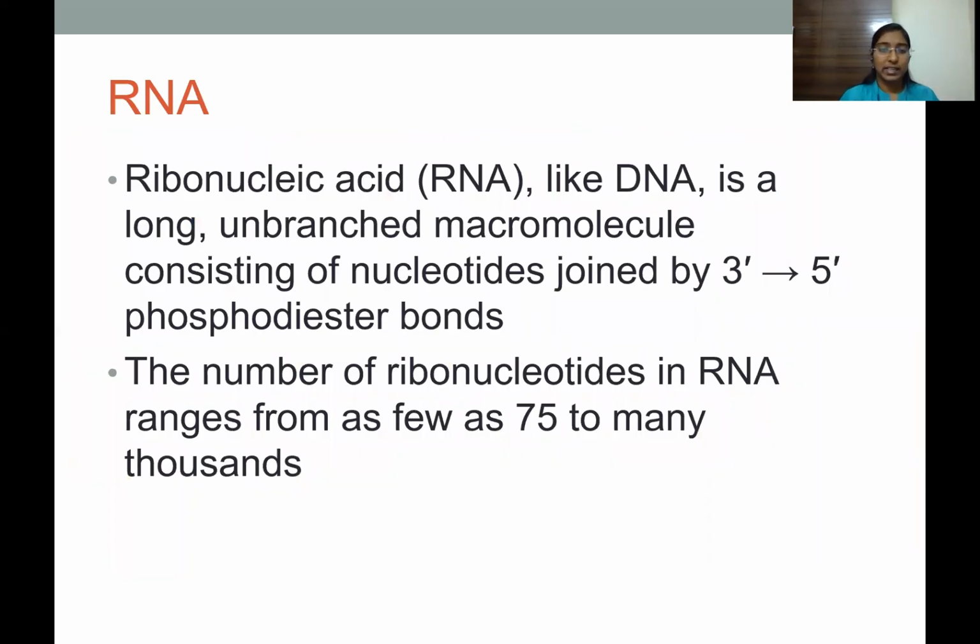That was about DNA, and we'll come to the structure of RNA. So RNA, like DNA, is a long unbranched macromolecule, consisting of nucleotides joined by 3' to 5' phosphodiester bonds. The number of ribonucleotides in RNA ranges from as few as 75 to many thousands.